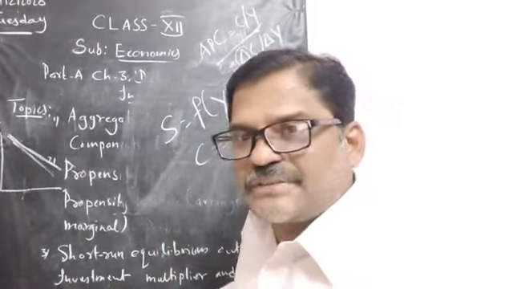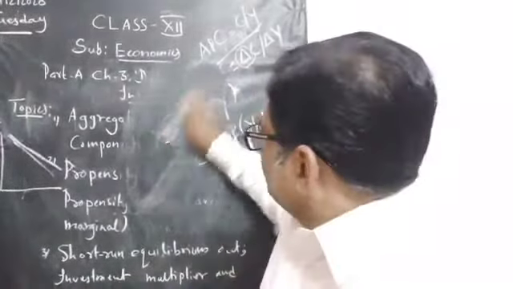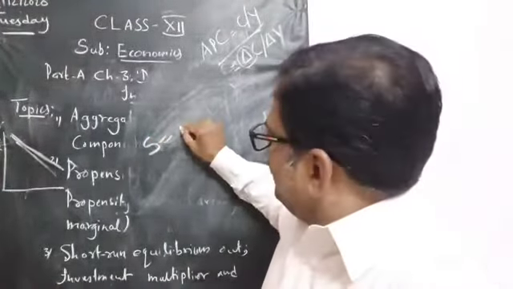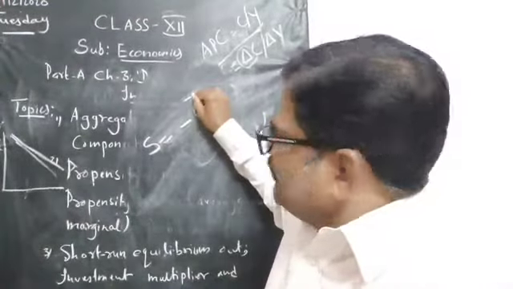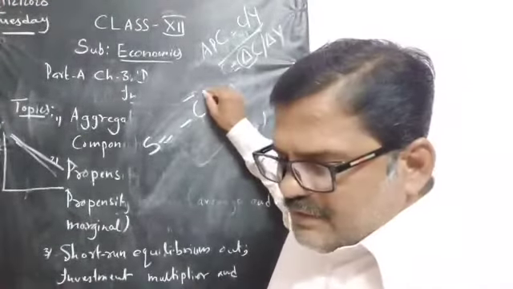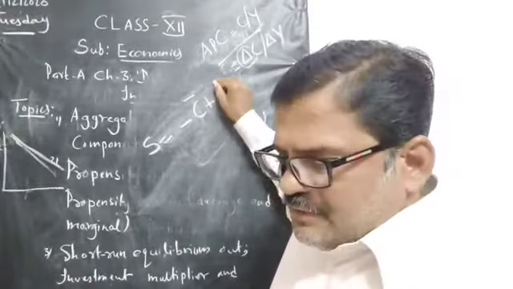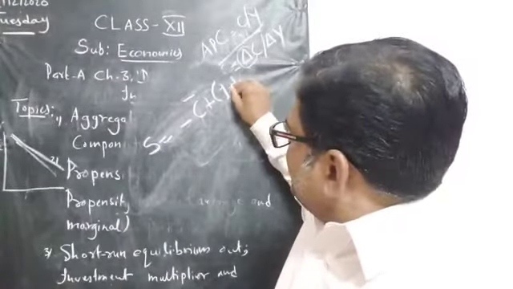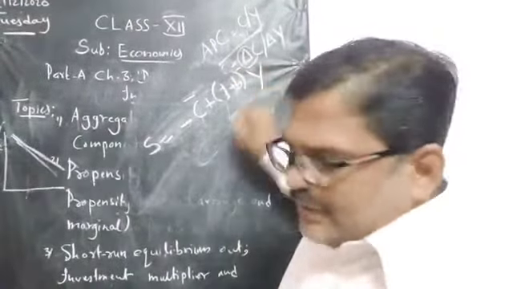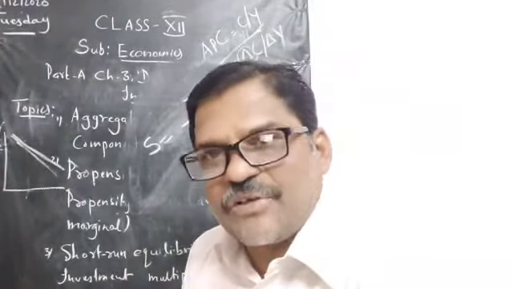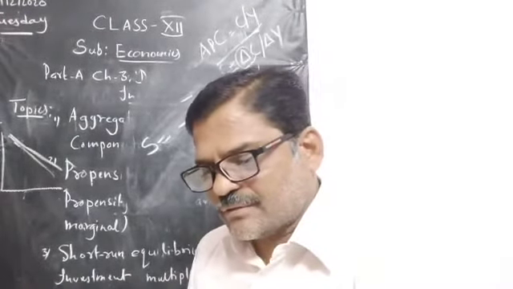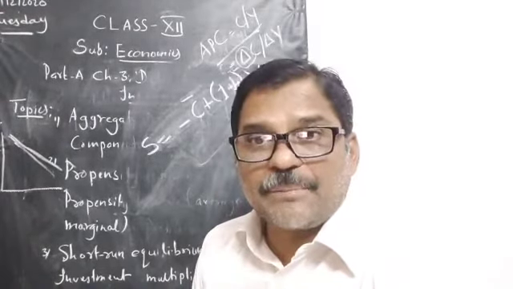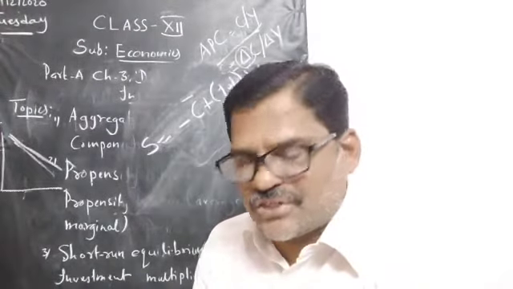The saving function may be represented in the form of an equation.